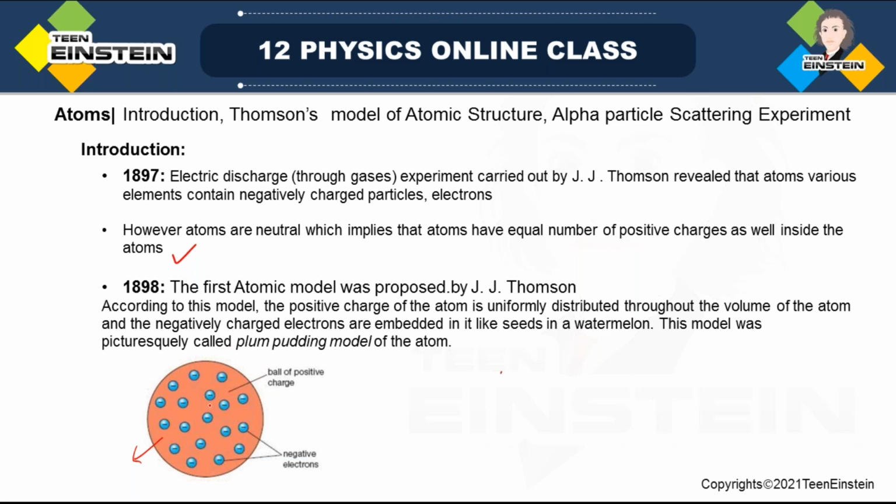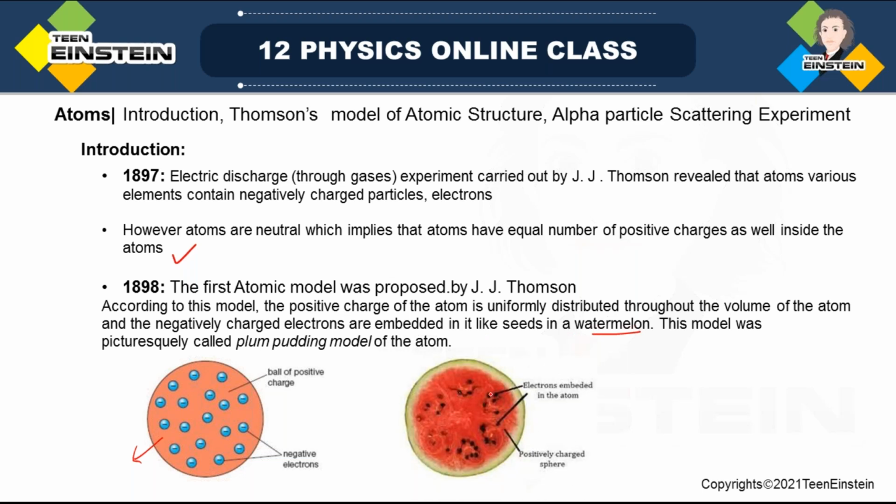Okay, so this brown color sphere is saying that all the positive charges are smeared out throughout the volume of this spherical atom. And what else? Negatively charged electrons are embedded just like seeds in a watermelon. How are the seeds of watermelons? See, seeds of watermelon will be scattered. Okay, not smeared out. They are scattered here and there.